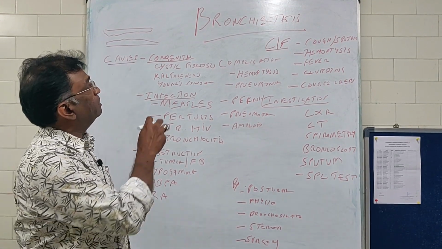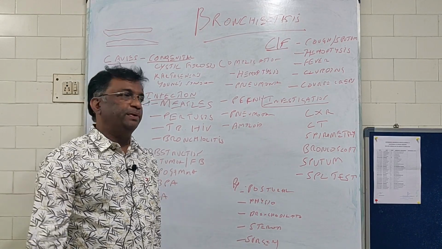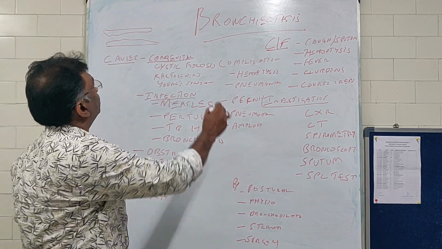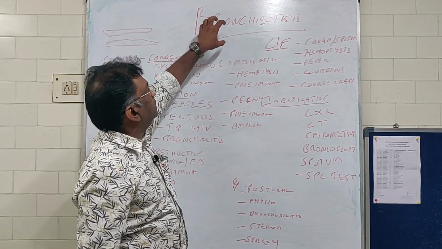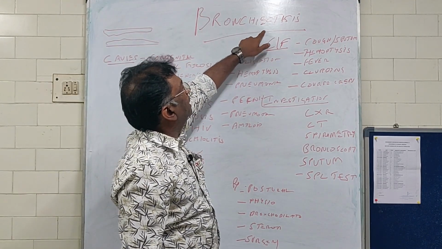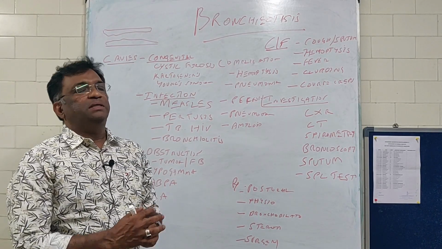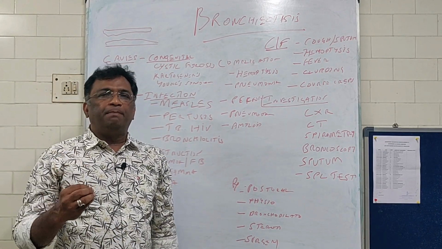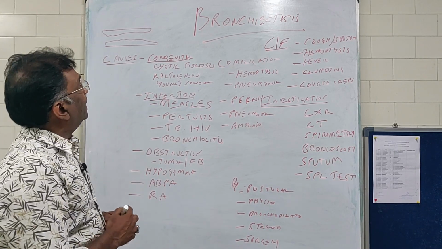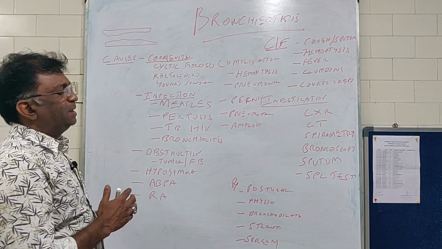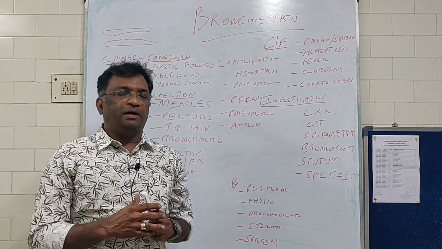I'll be covering bronchiectasis, another important exam topic, in the next 15-20 minutes. Okay. So what is bronchiectasis? Bronchiectasis: bronchi means the bronchial segment and ectasis means dilatation. So in bronchiectasis, there is abnormal permanent dilatation of the bronchi and the bronchioles. Generally, it's because of inflammation secondary to repeated bacterial infection.